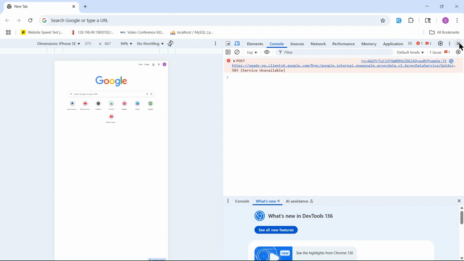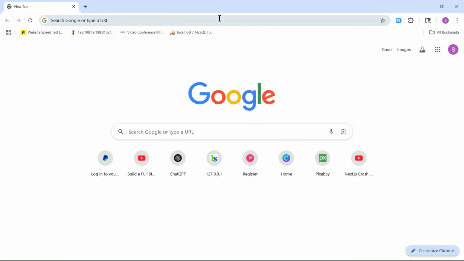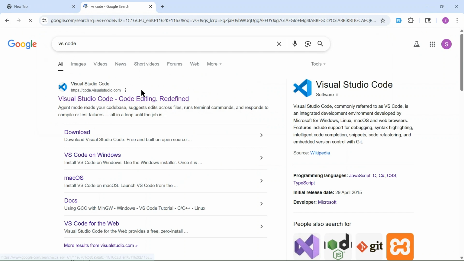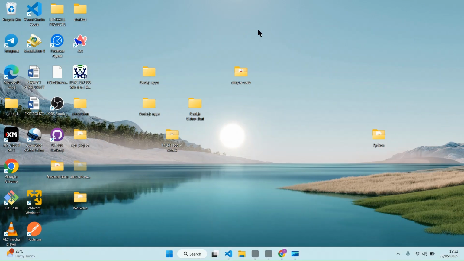So the better way to do it is to write this directly in your code editor. There is VS Code, you can use VS Code. I have a video on how to install VS Code. If you don't have it installed on your computer yet, you can go ahead and watch that, or just install it from here. It's not complicated to install. All right, so I assume you have VS Code, and we can just move forward.